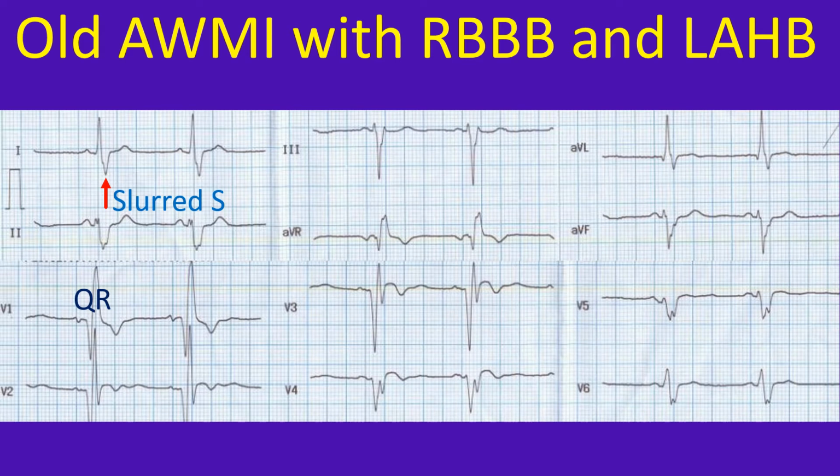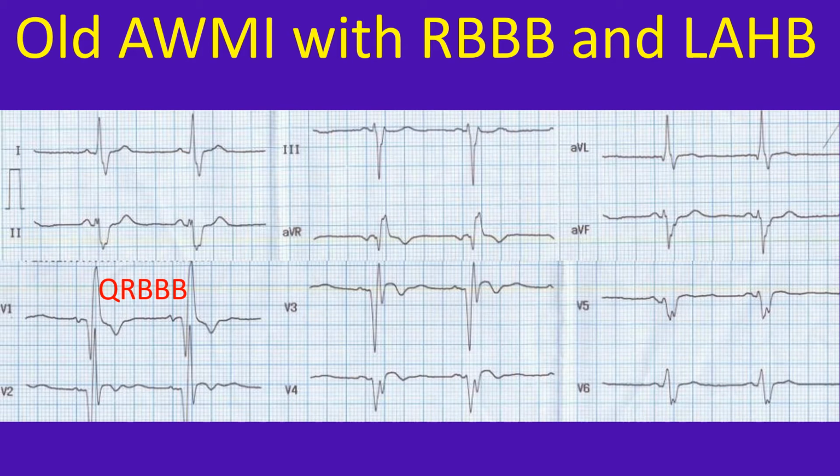ECG in old anterior wall infarction with RBBB and LAHB. Slurred S waves in lead 1, AVL and V5, V6 are suggestive of right bundle branch block. The terminal slurred R wave in V1 is also in favor of RBBB. Instead of the RSR pattern, there is a QR pattern in V1. This pattern is also called QRBBB. The initial R of the RSR prime pattern expected in RBBB was knocked off by the myocardial infarction.